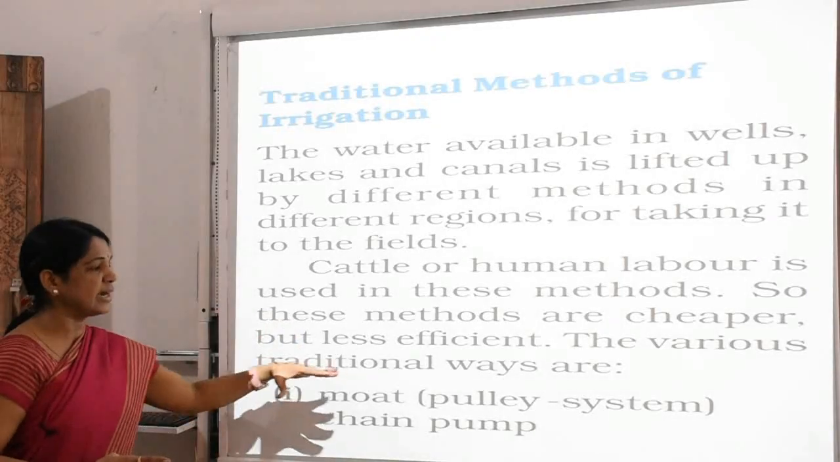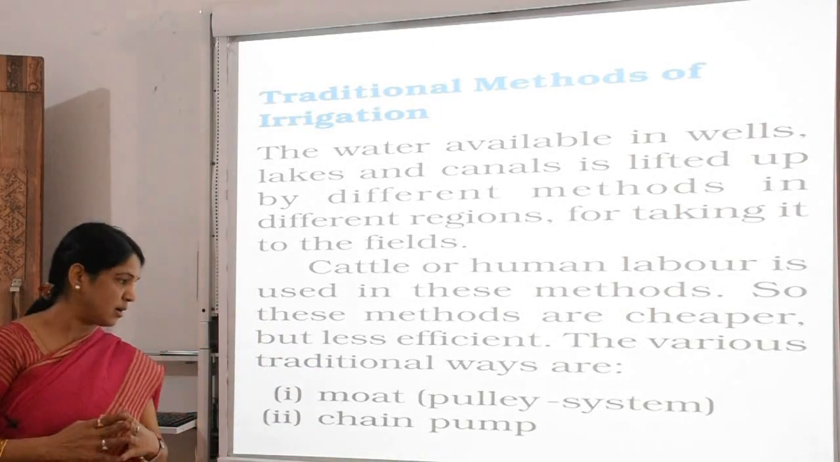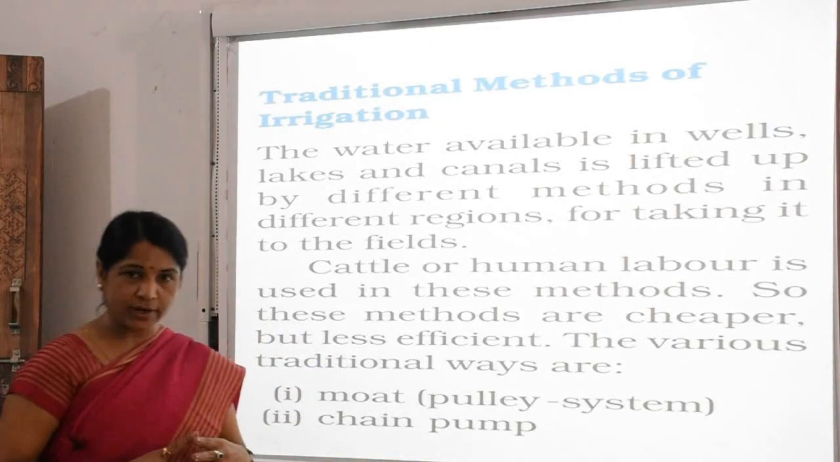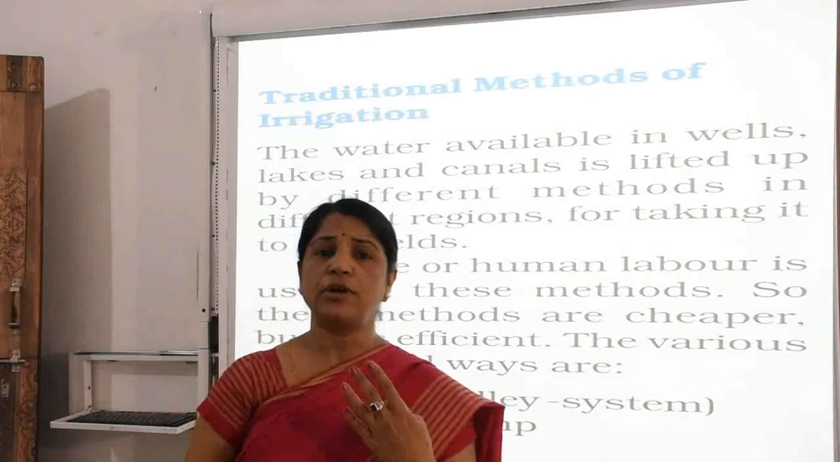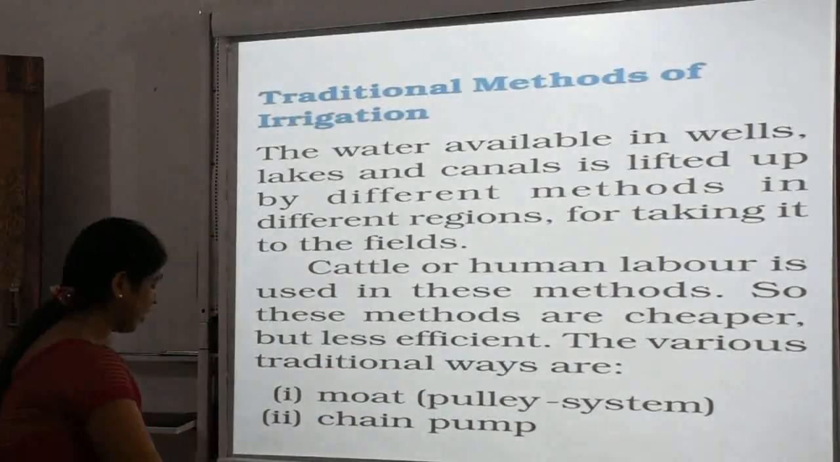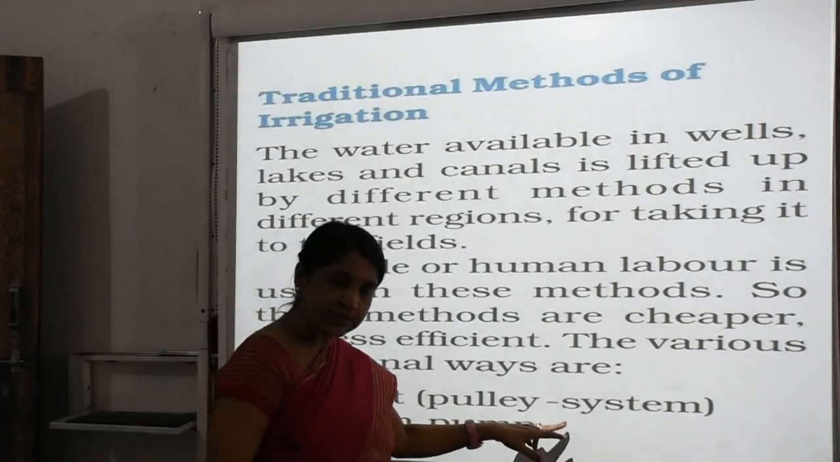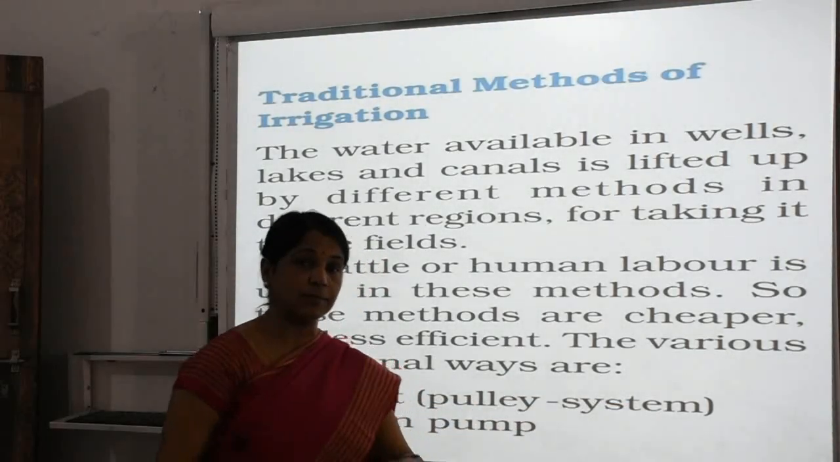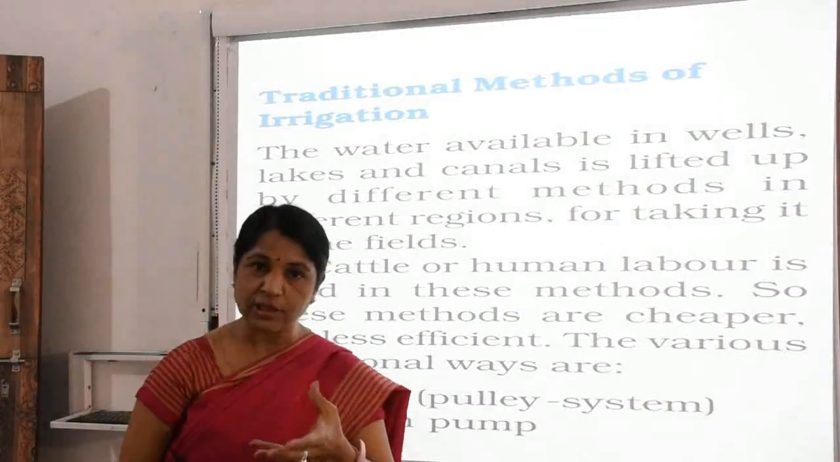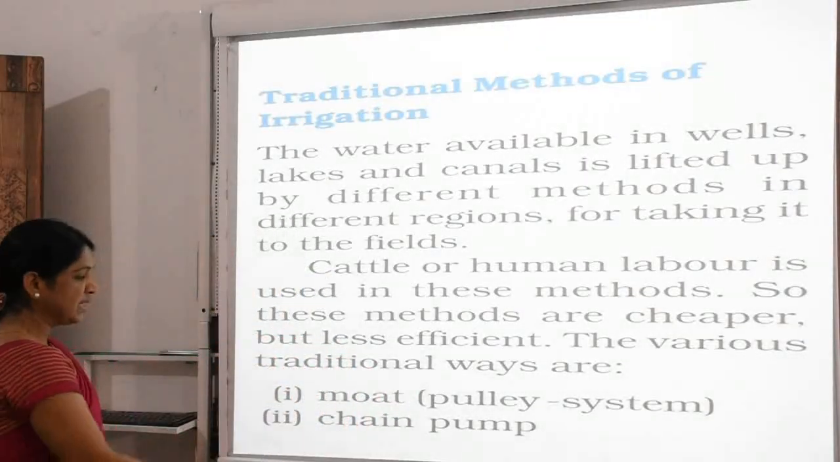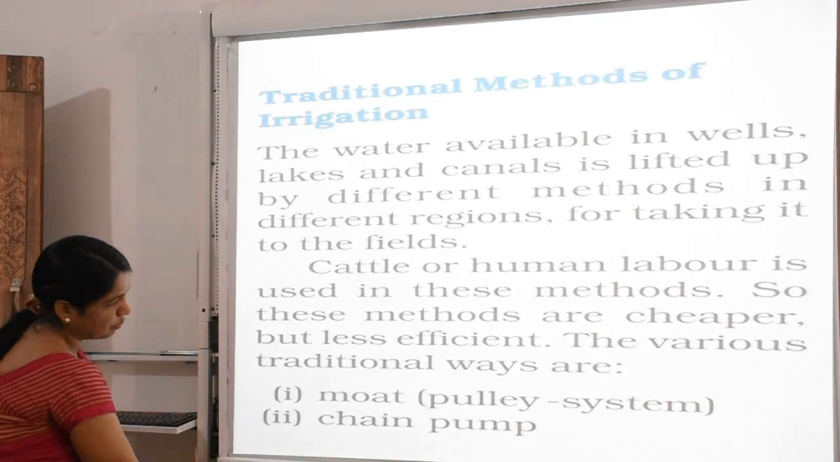The various traditional ways are, and especially today I am going to ask you about four types of ways. First is the moat. Moat means the pulley system. It means it is based on the wheel system. Second is the chain pump.